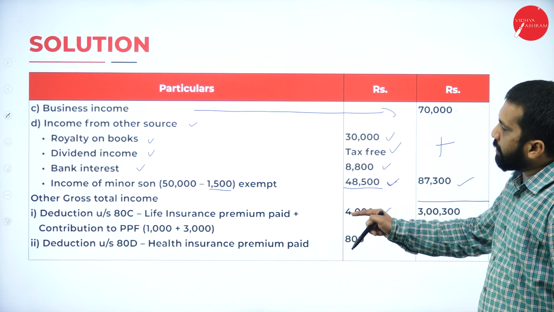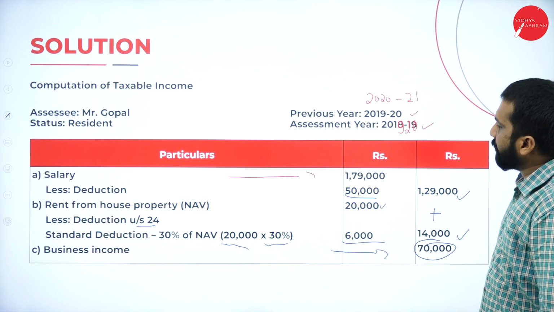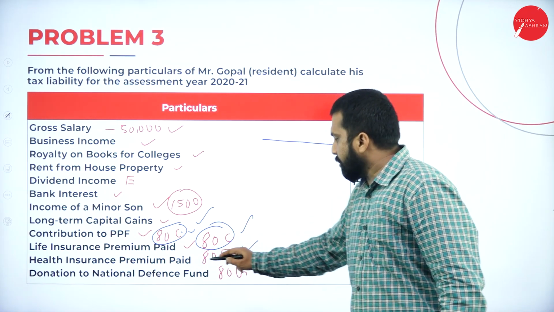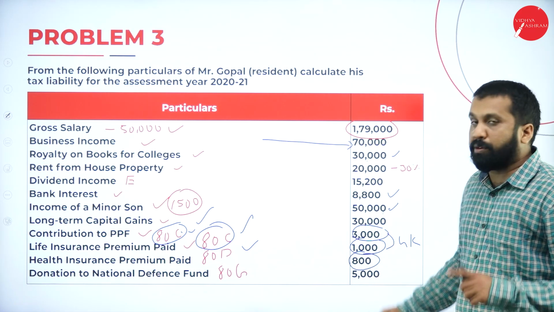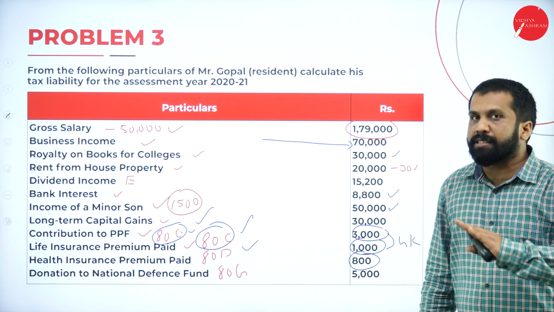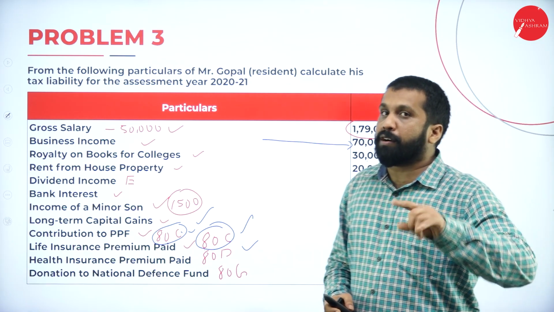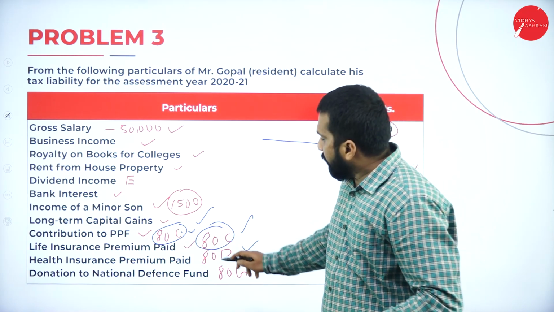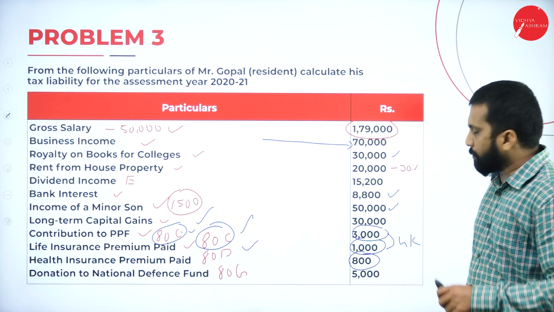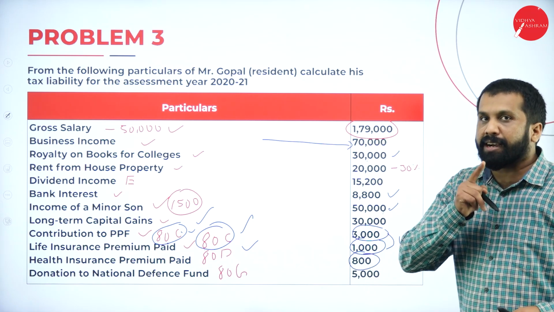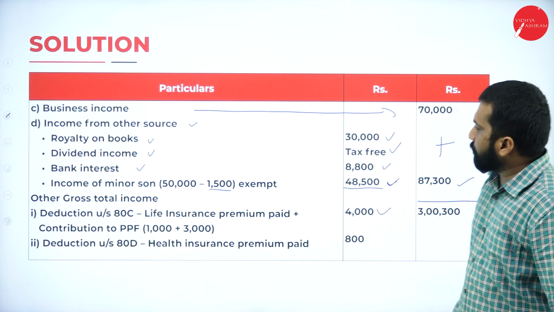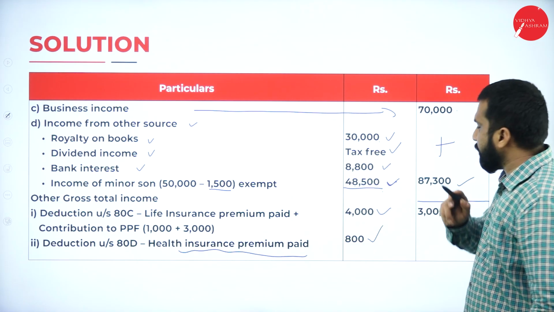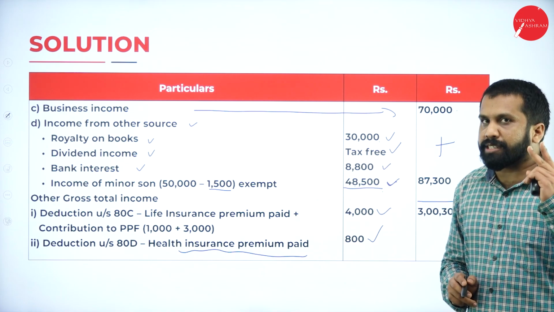Now, after 80C, what is the next one? I'll go back to the question. 80C is over. Next one is 80D. What is the amount? 800. What is the limit? Up to 25,000 for an individual, up to 50,000 for a senior citizen. You already learned these deductions. Now, 80D is up to 25,000, but how much do you have? You have only 800. So take deduction under section 80D, health insurance premium, 800. Hope you are clear.